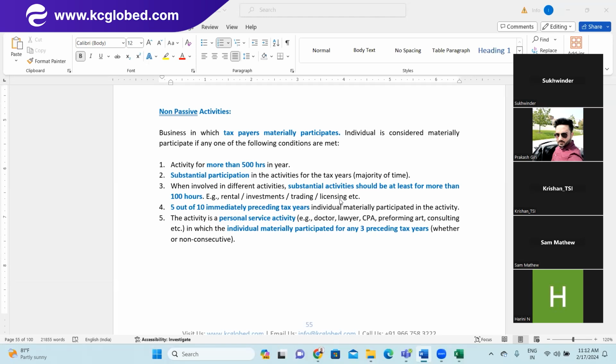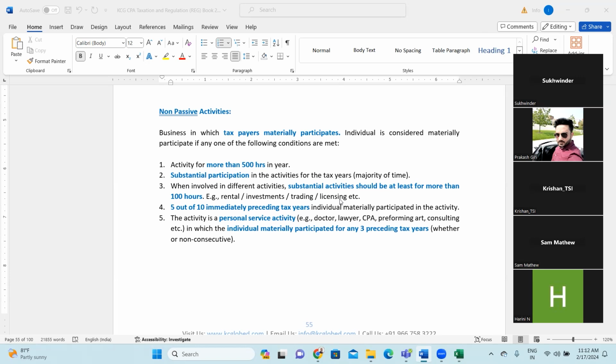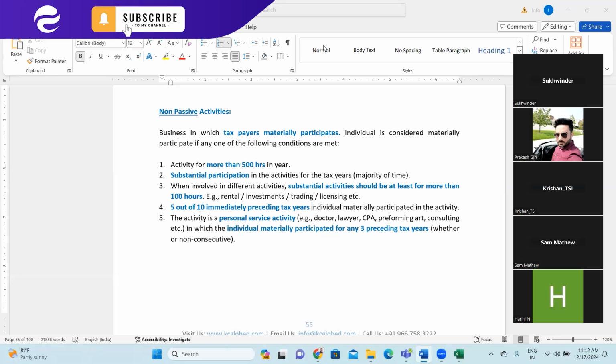For example, he or she has not worked for any particular activity for 500 or more hours. All the activities for which he or she has worked comprise 100 hours, 200 hours, 300 hours, 400 hours, but none of that is more than 500 hours, which you can straightforwardly check the box that this is to be considered as active activity. In that scenario, the activity in which the taxpayer has invested the majority of his or her time, almost 75%, then all those activities are considered as active activity, right?